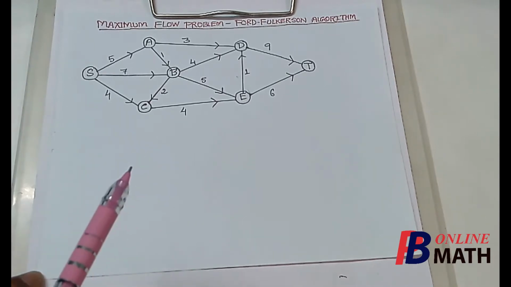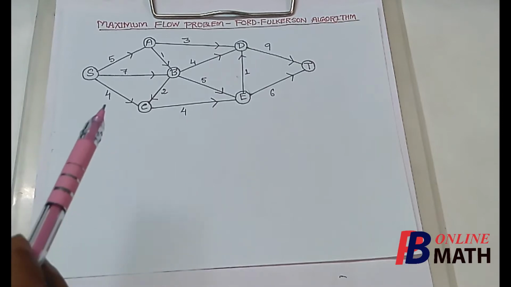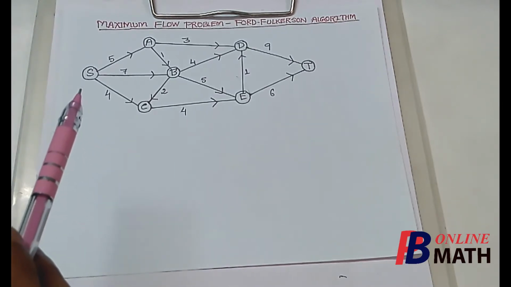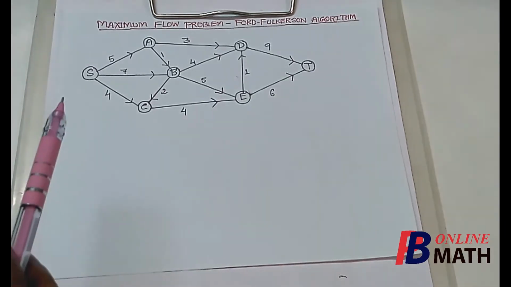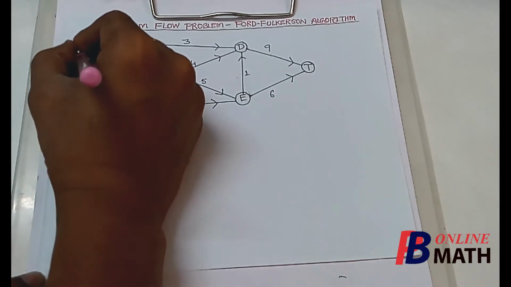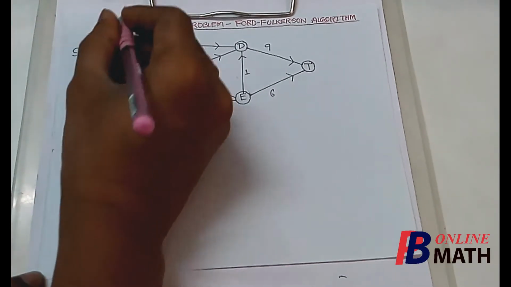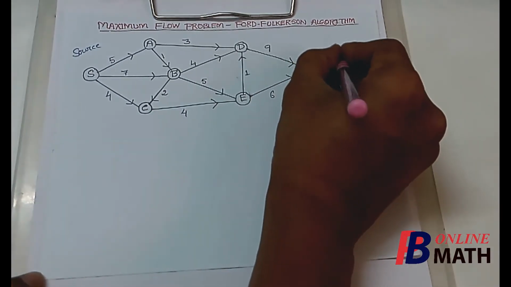So this is a directed network, and suppose this node S is the starting node and T is the destination node. This starting node S is called the source and this destination node is called the sink.